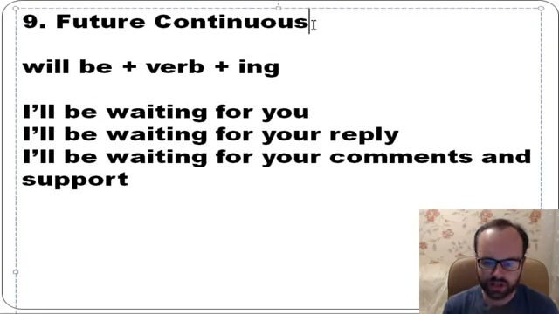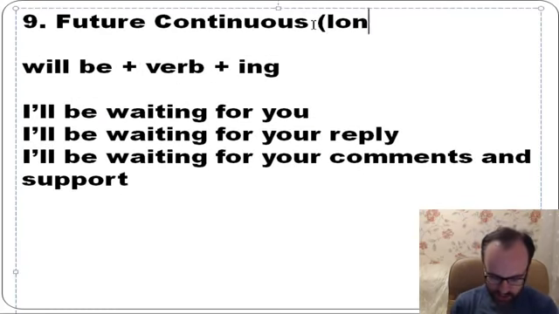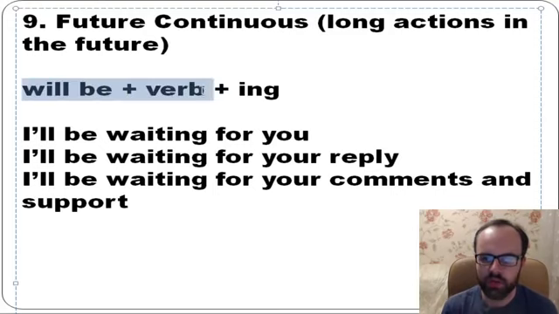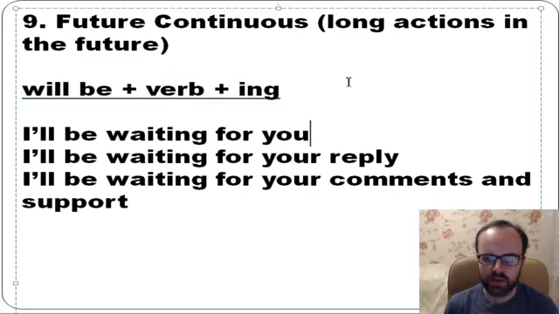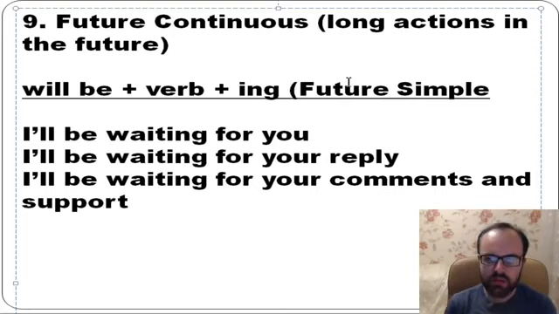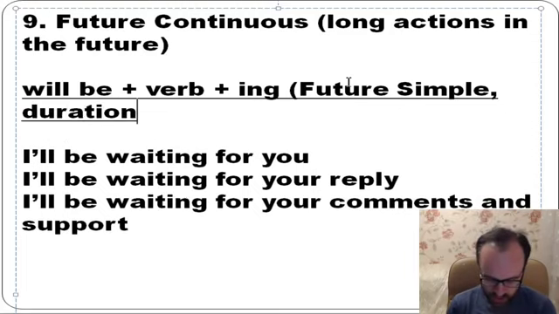Well, future continuous. It's for long actions in the future. So will be plus verb plus ing. So I'll be waiting for you. We often use this tense with wait. It means it's very important. It's like future simple, but there is a long action. There is a duration.